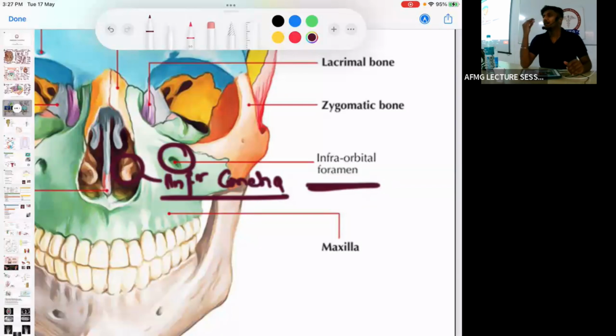So if there is a fracture of the orbit, the nerve passing through this infraorbital foramen would be injured. Which nerve is this known as? Does the facial nerve pass by the infraorbital foramen or the stylomastoid foramen? The facial nerve comes out of the stylomastoid foramen. Facial nerve comes out from which foramen?